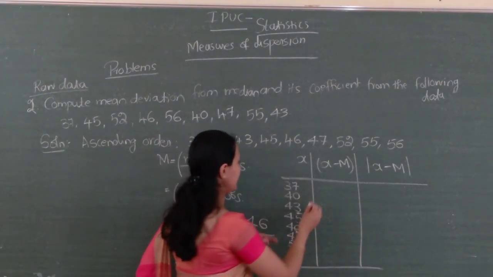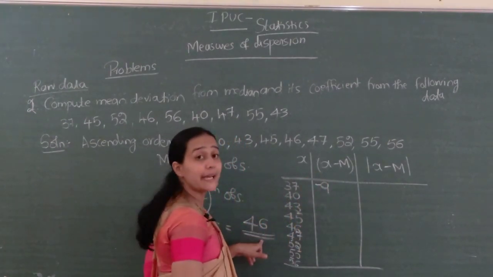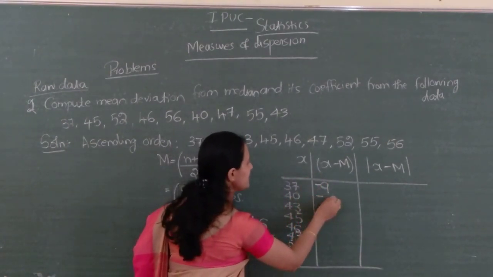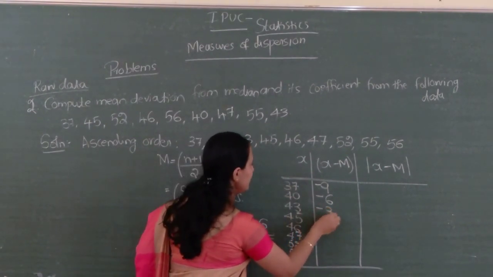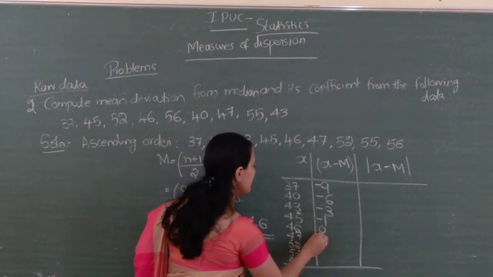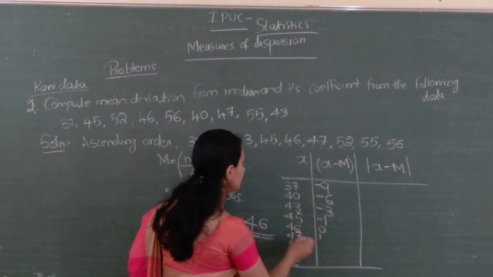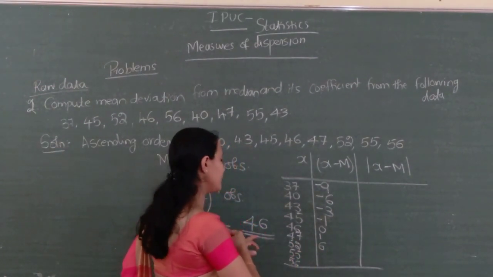37 minus 46, that is minus 9. 40 minus 46, that is minus 6. 43 minus 46, that is minus 3. 45 minus 46, minus 1. 46 minus 46, 0. 47 minus 46, 1. 52 minus 46, 6. 55 minus 46,